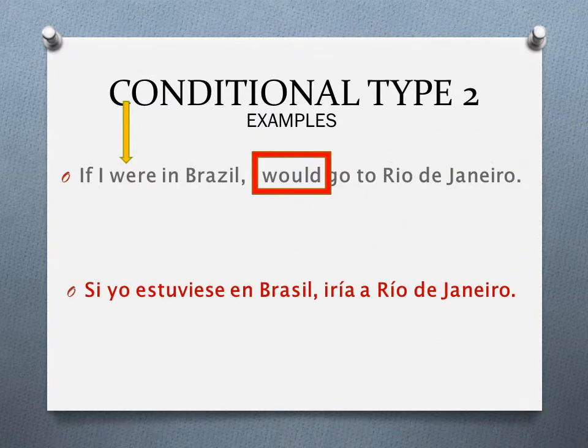Si yo estuviese en Brasil, iría a Río de Janeiro, que es algo hipotético, okay? It might never happen, but if it happens, I would do that, okay? That's another example. Alright, so we have the would, which would go, which means iría in this case, okay? Alright, and were, which means in this case estuviese, okay?